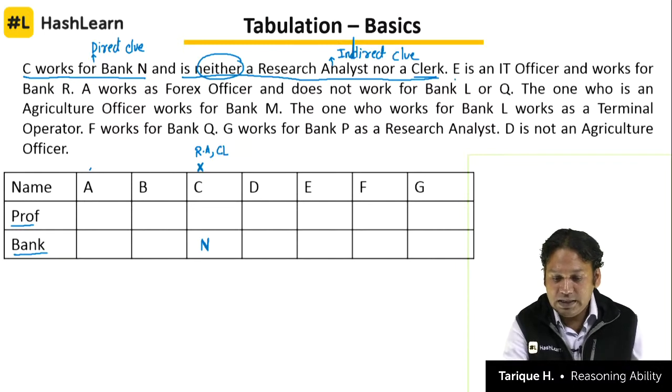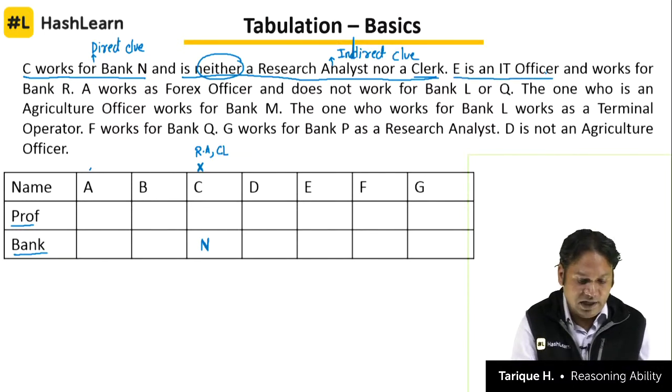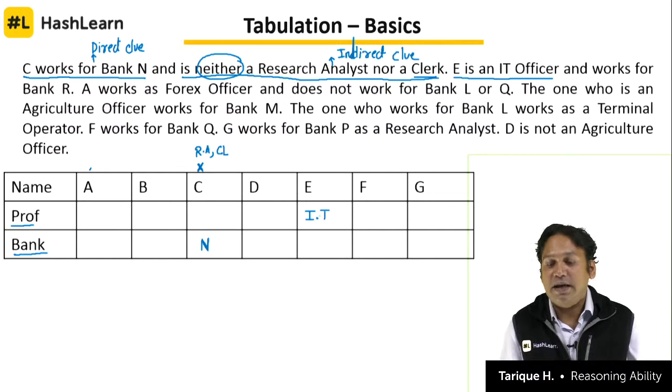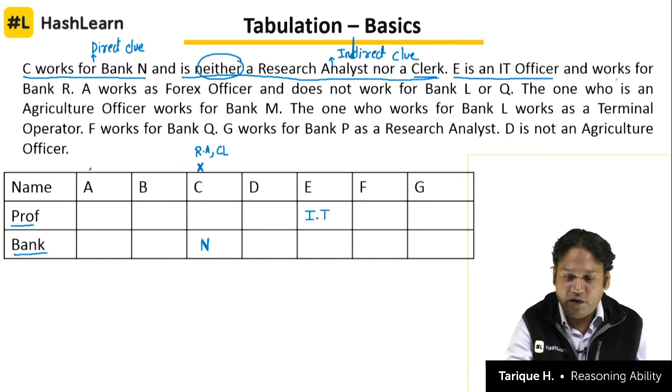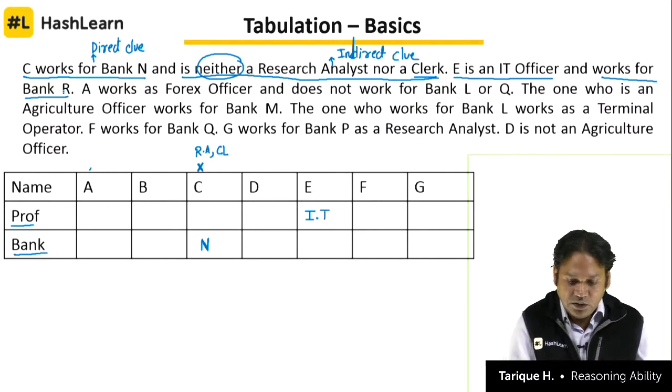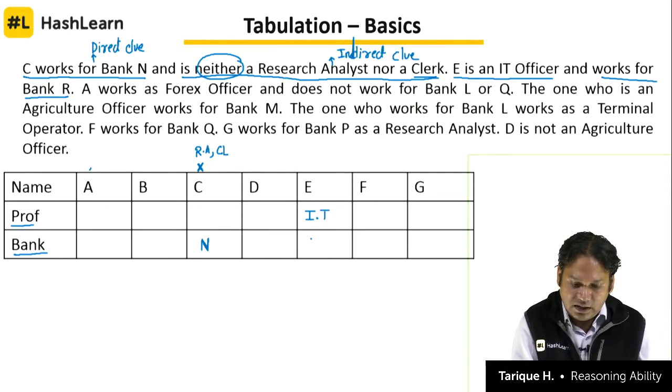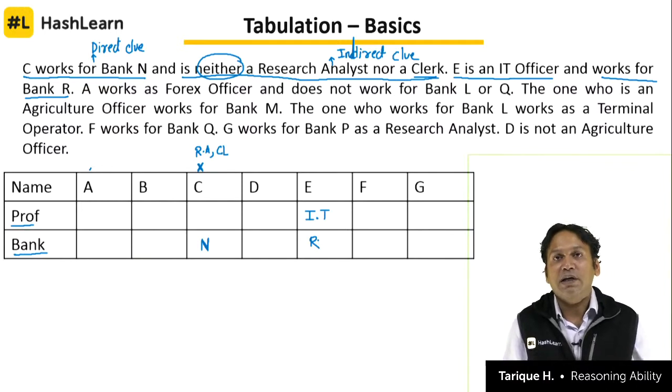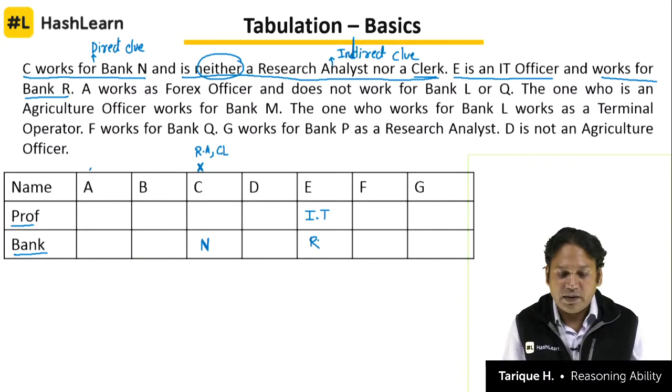Next clue, E is an IT officer. Again we have a direct clue, E is an IT officer. So we will just write IT here. E is an IT officer and works for bank R. Both the clues are direct here. So we know that E is an IT officer and he works for which bank? He works for bank R.